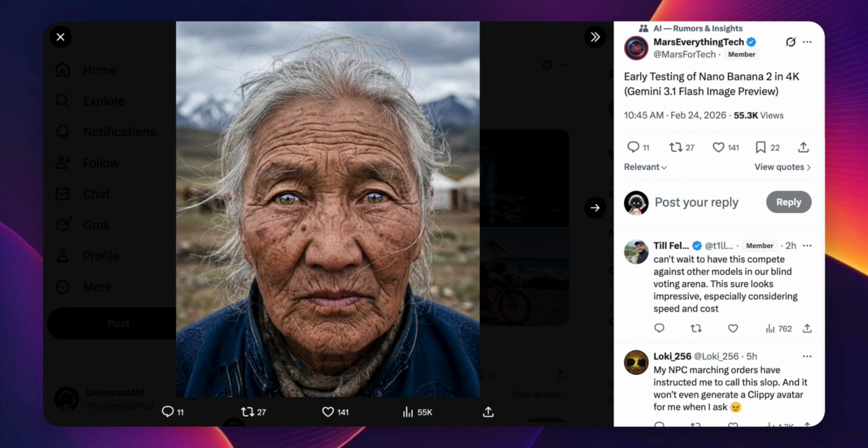Google's Gemini 3.1 Flash image generation is in early testing, and a Twitter account called Mars for Tech posted 4 sample outputs this morning.